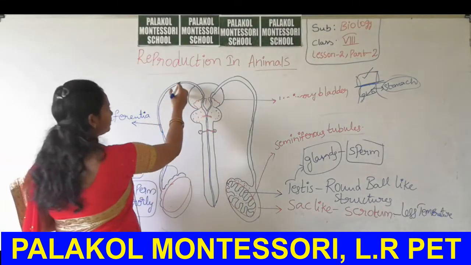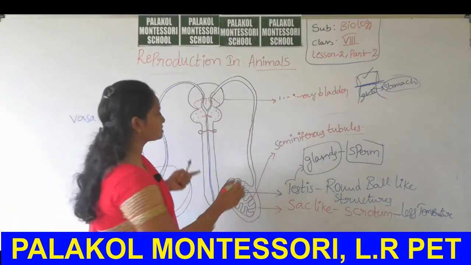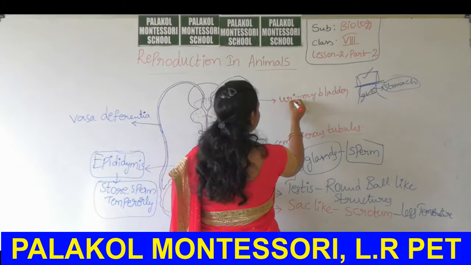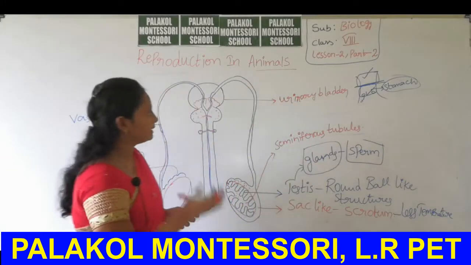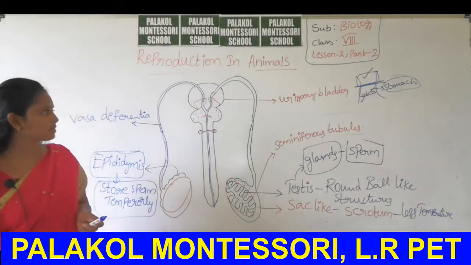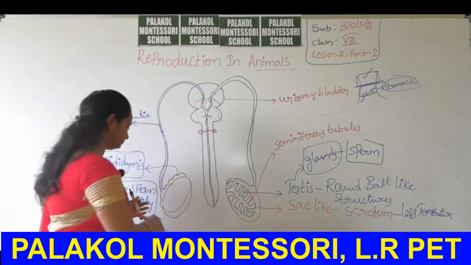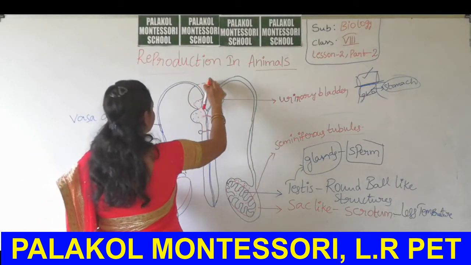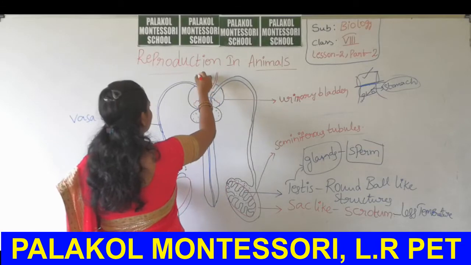This vasa deferentia opens into a sac-like structure. It is called the urinary bladder. Okay, why is it called the urinary bladder? Because it can collect urine from the kidneys also.